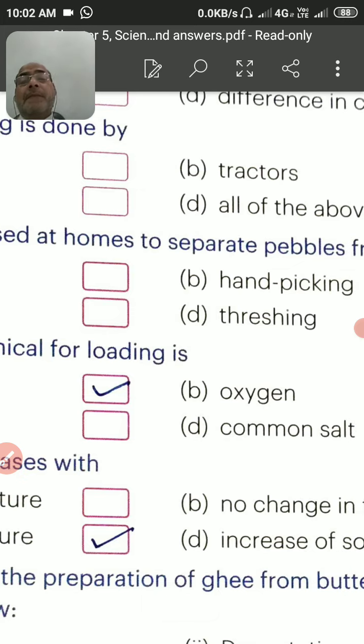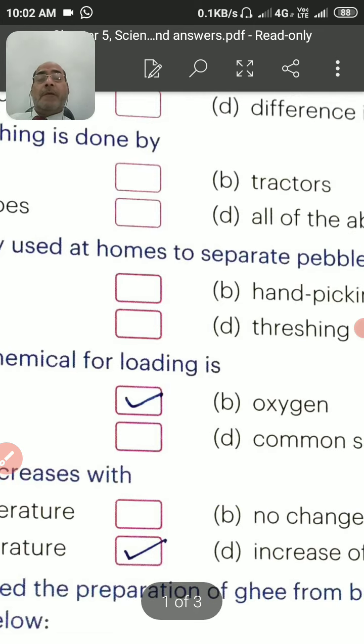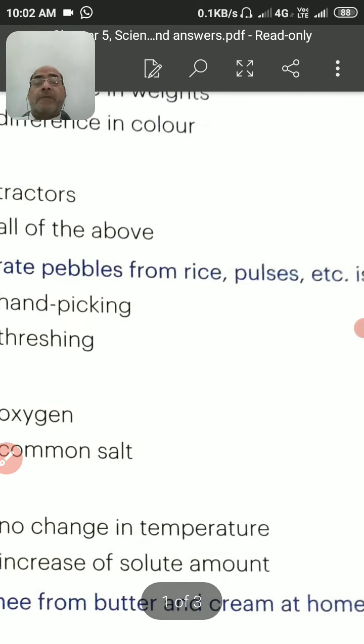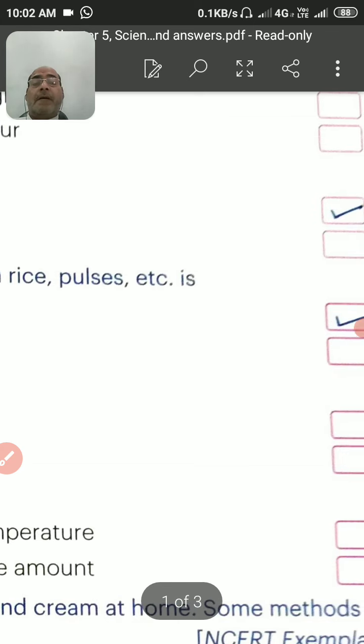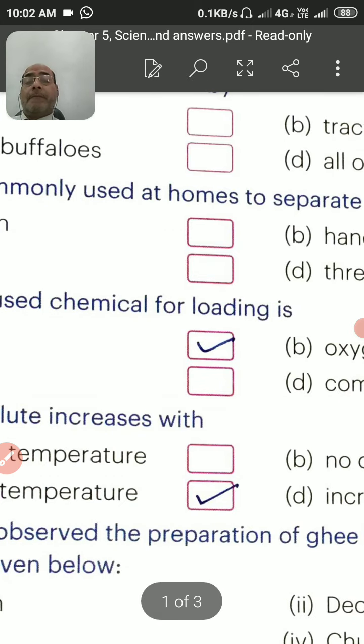So in modern time, actually all these practices are in use, but majorly the tractors are being used. The people are using the tractors for the process of threshing nowadays. So the majority is the tractor. So the answer will be the tractor. Tractors are the resource for threshing in modern time.